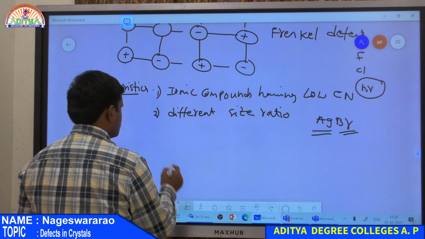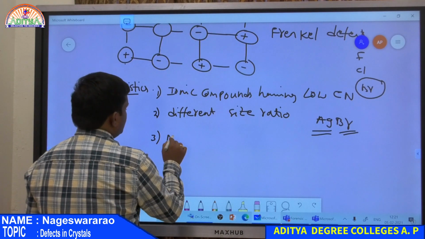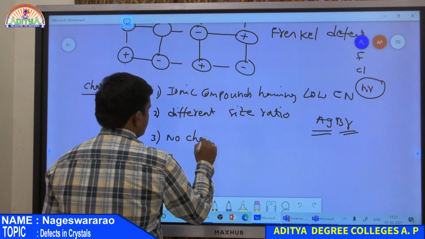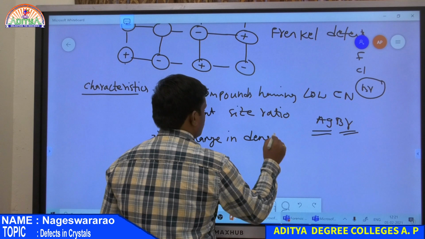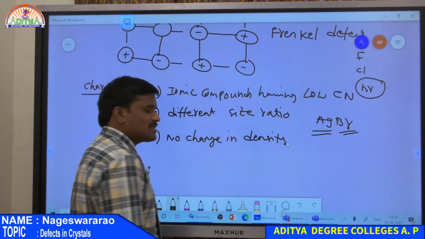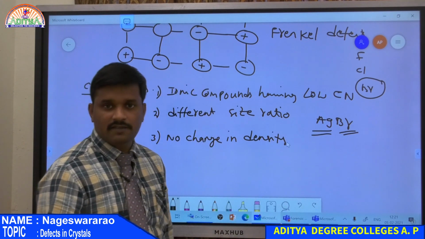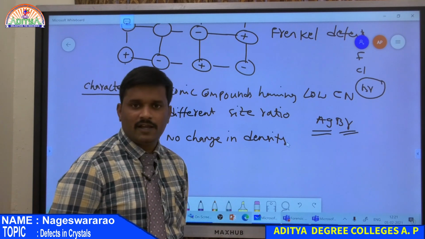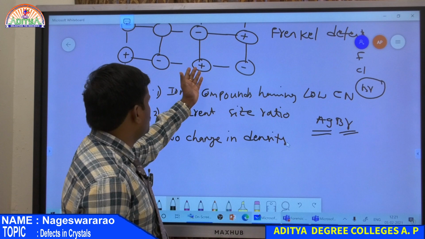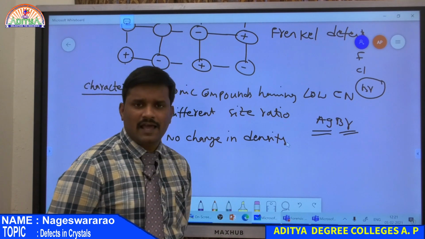So the third one is no change in density. If a crystal undergoes Frenkel defect, the density of the crystal remains constant. Why? Because here there is no loss of cation and no loss of anion.